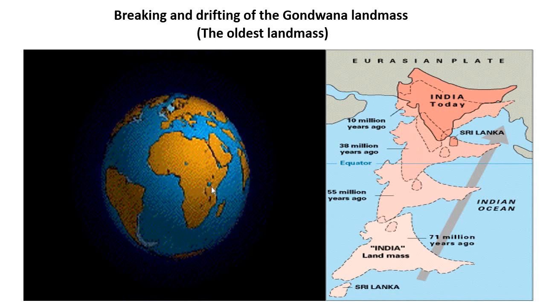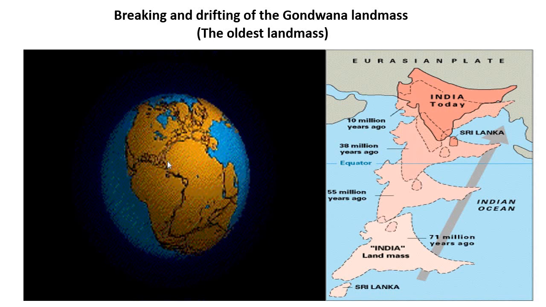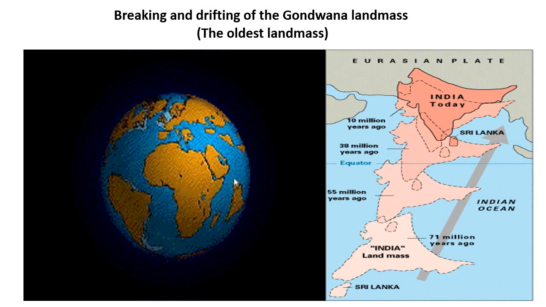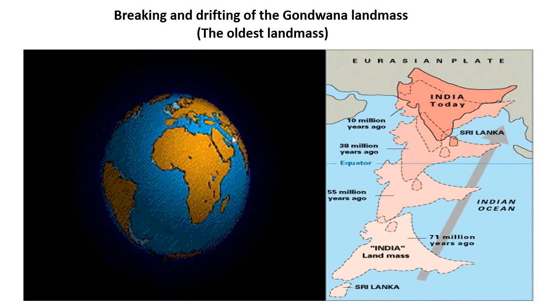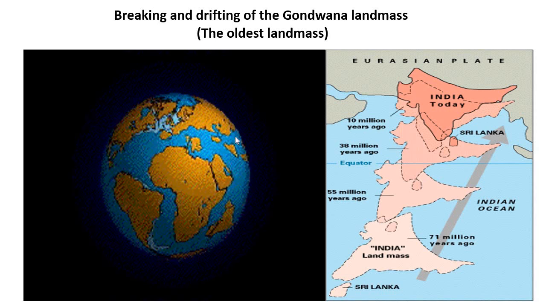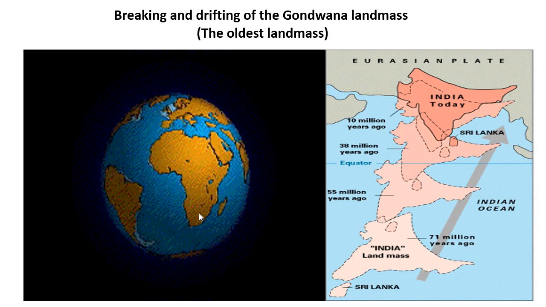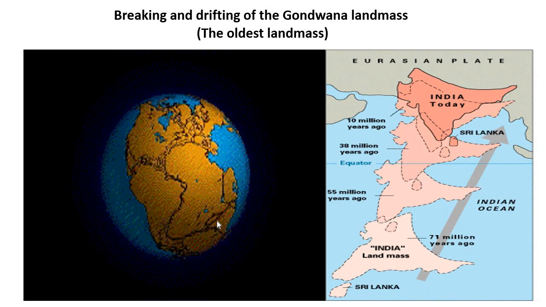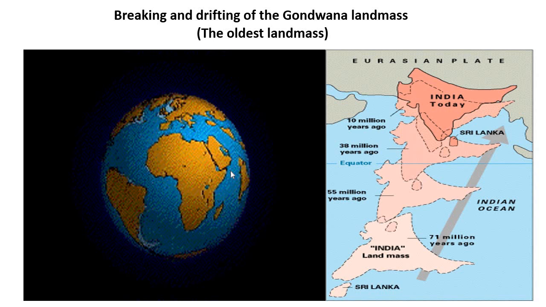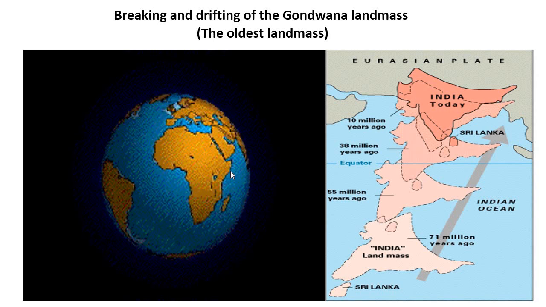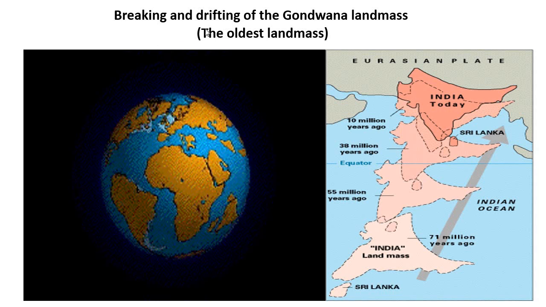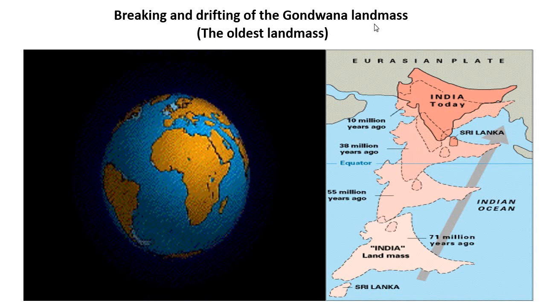This is the Gondwana landmass, and from the Gondwana landmass, see here, India is going upward, and it goes and meets the Asian continent. Earlier it was attached to the eastern side of Africa. So he explained by his continental drift theory the breaking and drifting of the Gondwana landmass.